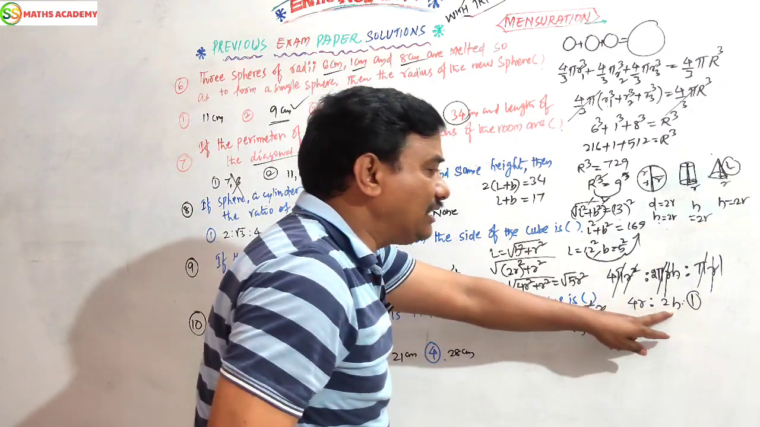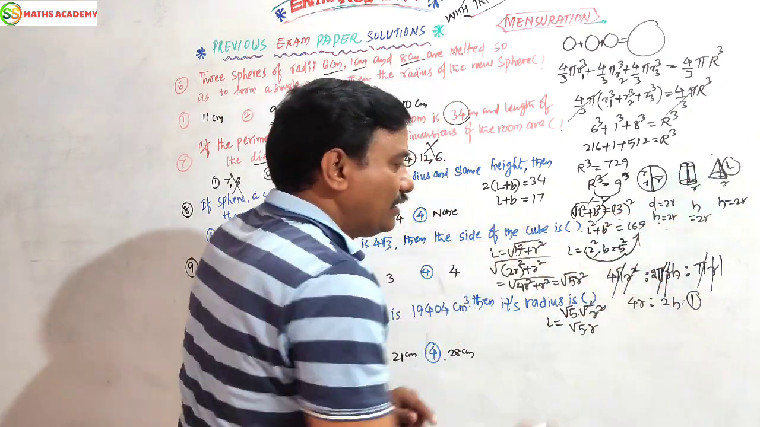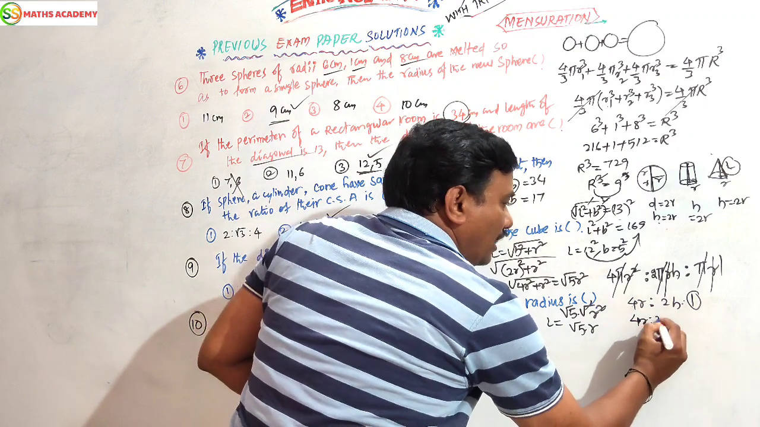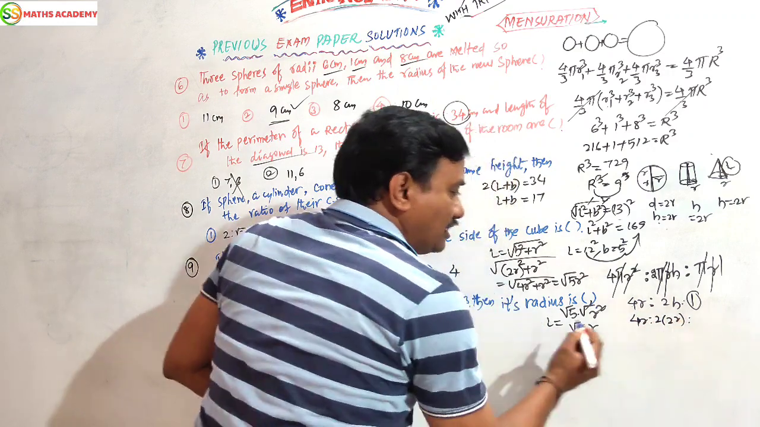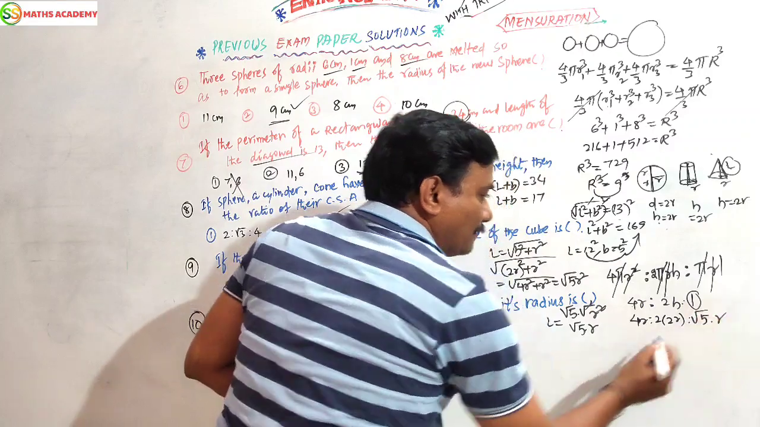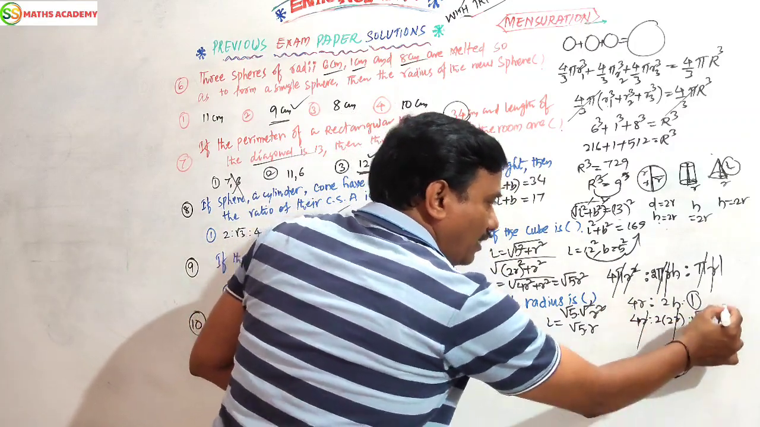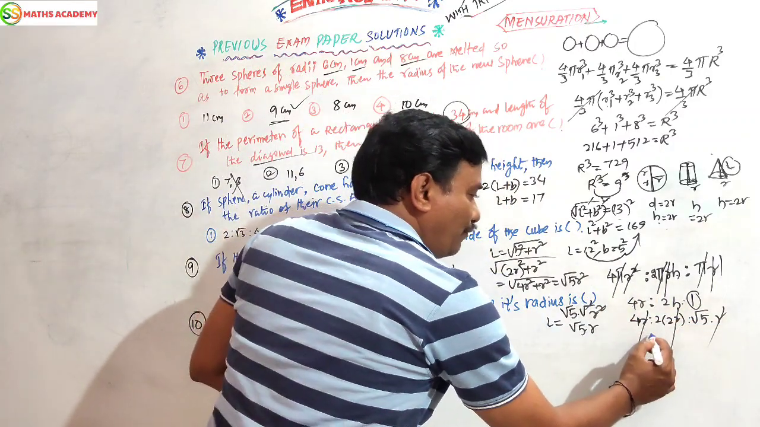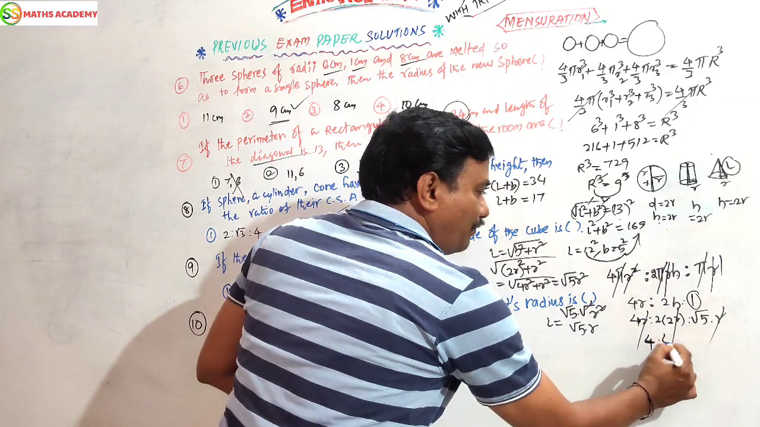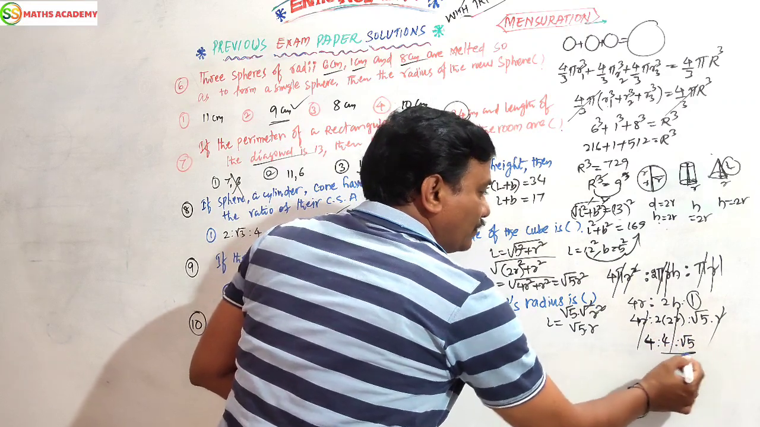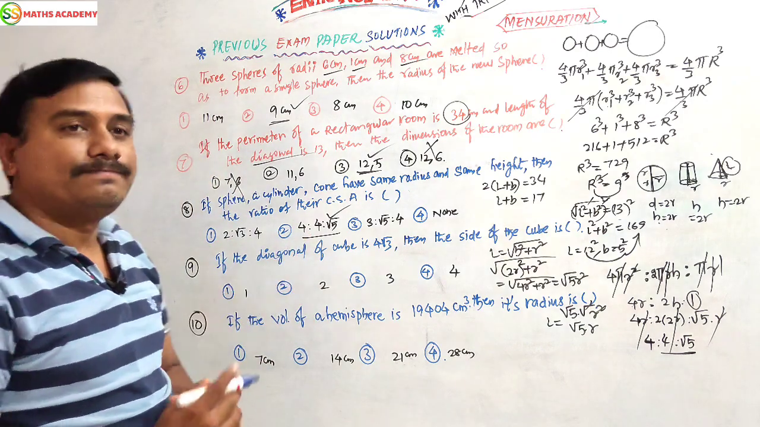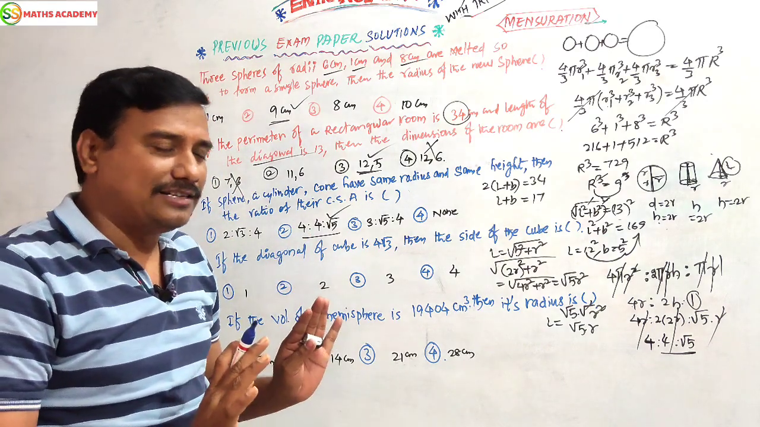But what about h, the height of the cylinder, 2r? Here substitute: 4r, the height of the cylinder is 2r, and the slant height we just got is root 5 r. Now r you can cancel. 4 is to 2 is to root 5 after simplifying, so 4 is to 4 is to root 5. Okay, very simple answer we are getting.